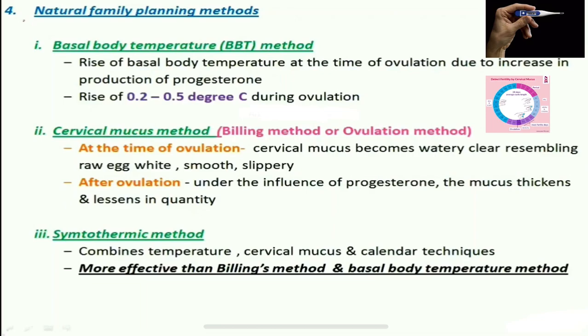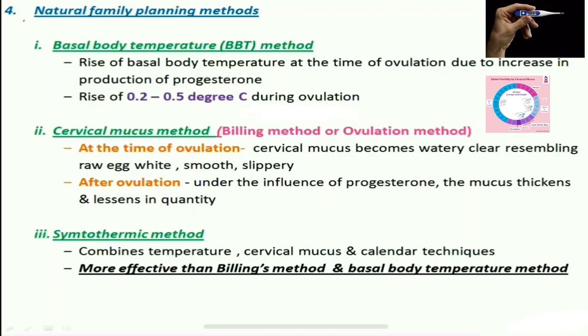She has to keep track of her fertile period and infertile period, and the temperature will be continuously raised up to the beginning of menses. So once ovulation occurs, the slight increase in temperature will continue to remain until the menses occur. And also we saw that she has to have complete abstinence from sexual intercourse during the pre-ovulation period. During the fertile period, she needs to have abstinence. So this is a kind of a drawback.